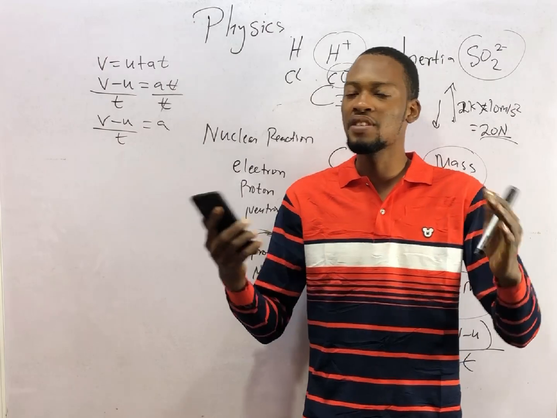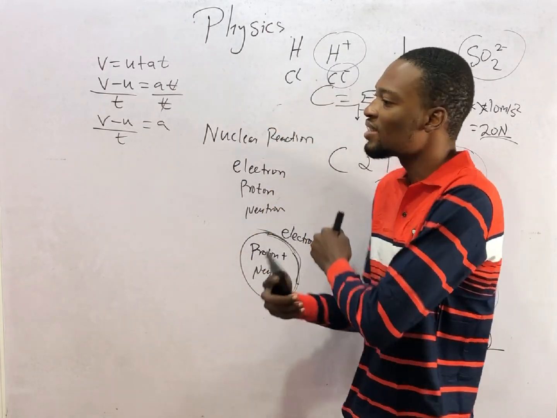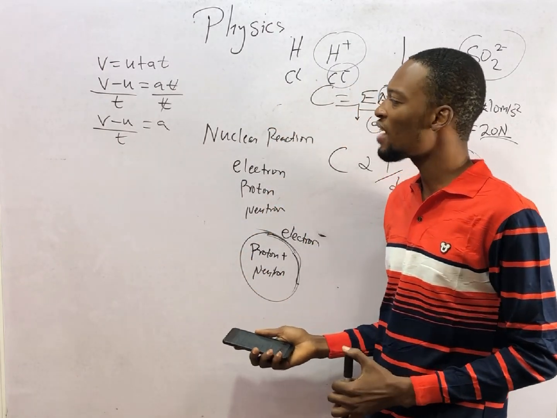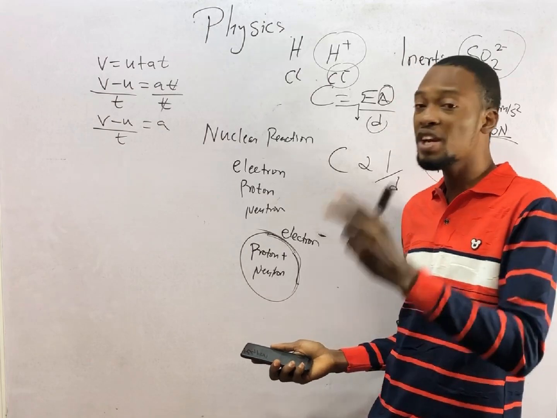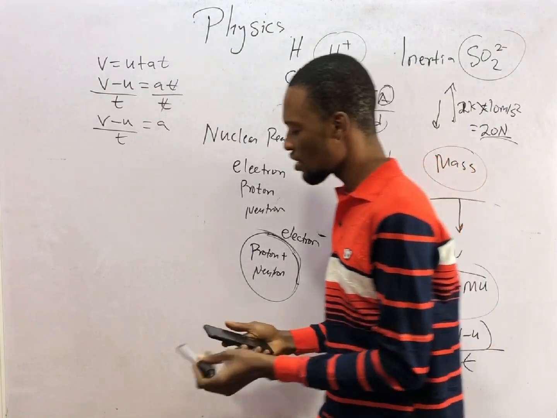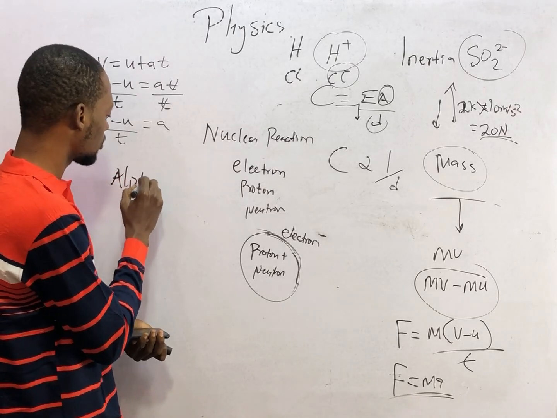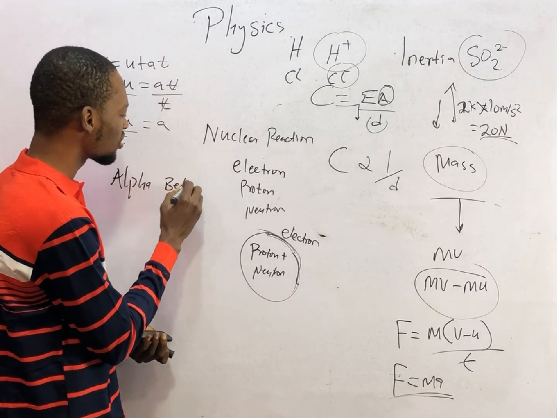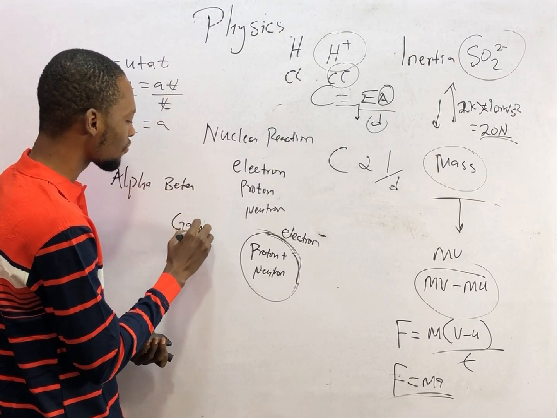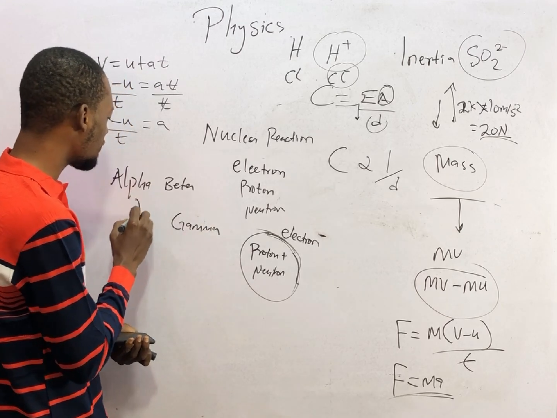Now, in radioactivity, when this nucleus disintegrates to form other particles, we have three major radiations. They are alpha particles, beta particles, and gamma rays. These are rays.